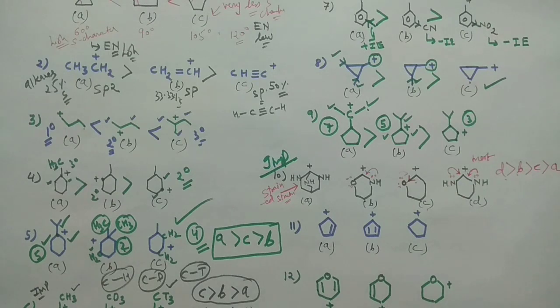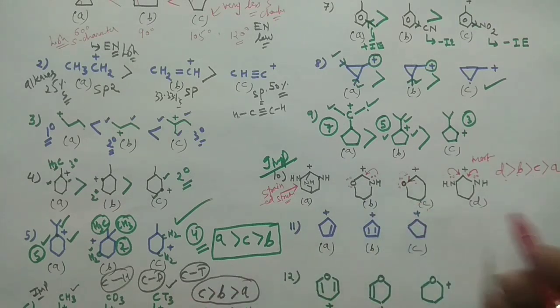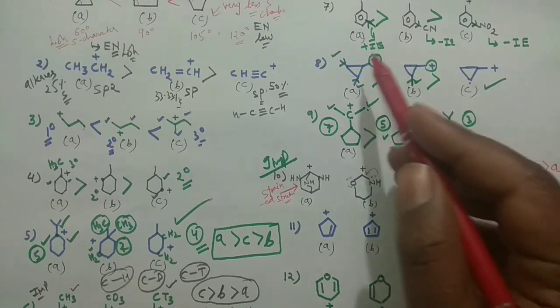Now moving to the next problem, how we can decide. This problem is another fundamental one. So far we have introduced the mesomeric effect, the hyperconjugation, and the plus I effect of the methyl group.